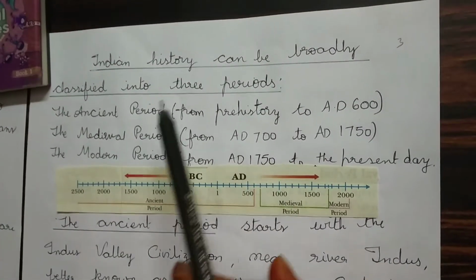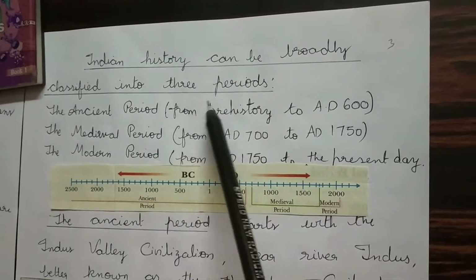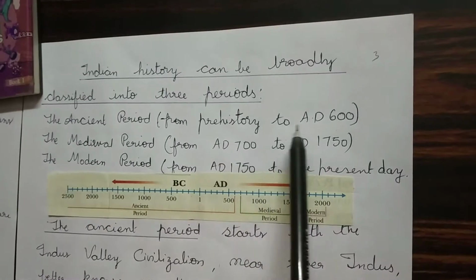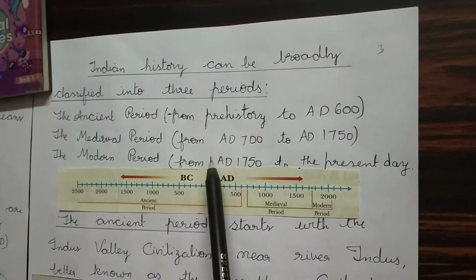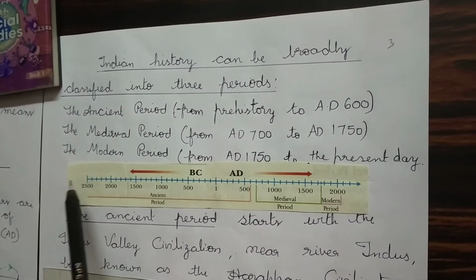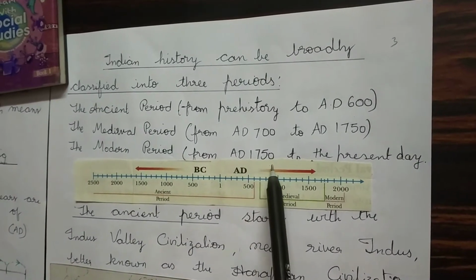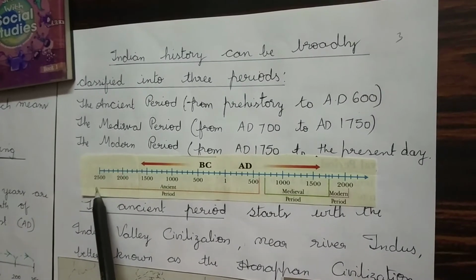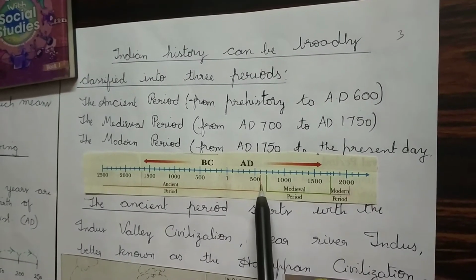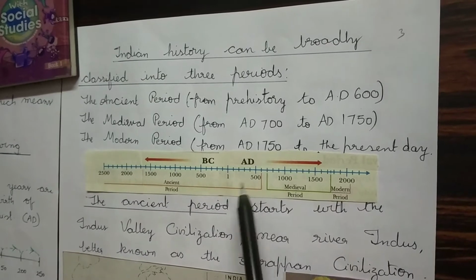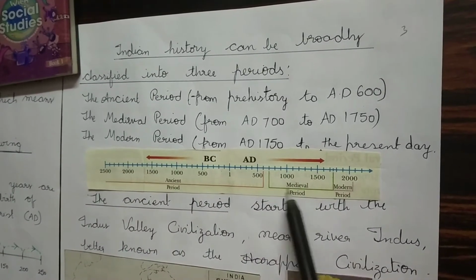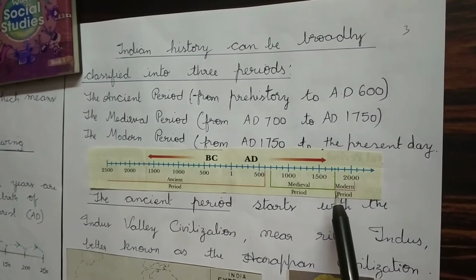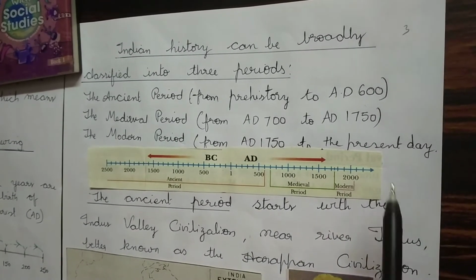Here, Indian history can be broadly classified into three periods. The ancient period from prehistory to AD 600, the medieval period from AD 700 to AD 1750, and the modern period from AD 1750 to the present day. Here, from prehistory to AD 600 is the ancient period, from 700 AD to 1750 AD is the medieval period, and from 1750 till the present is the modern period.